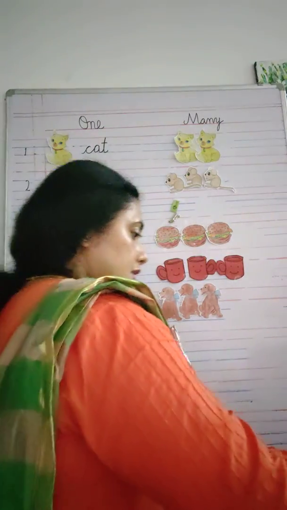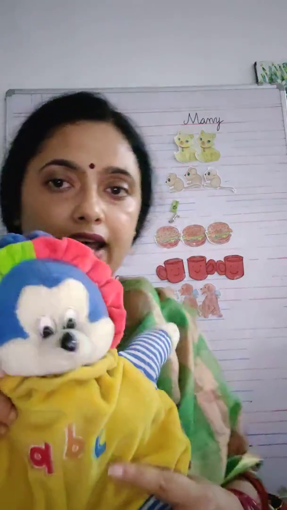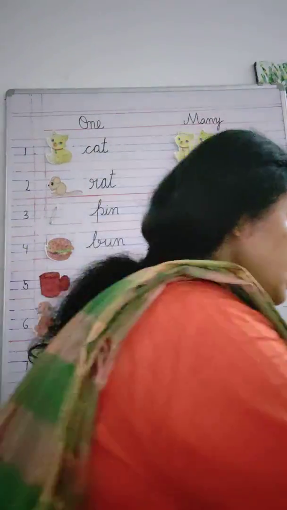Alright, so see here, how many toys do I have right now in my hand? Only one toy. And now I have more than one toy. So now I will call them toys, not toy, because I have got many toys here. One toy but many toys.